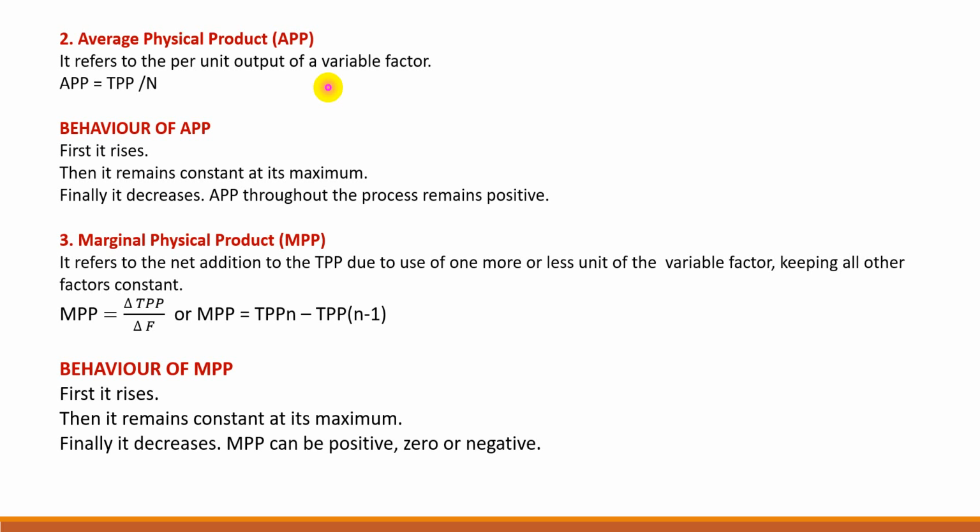That means the fourth labor contribution is 30 units.